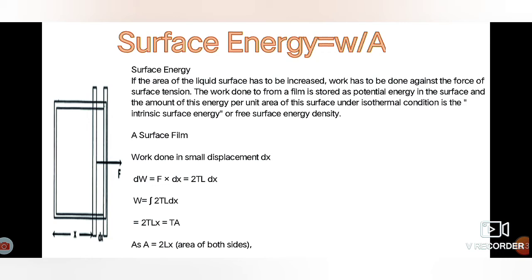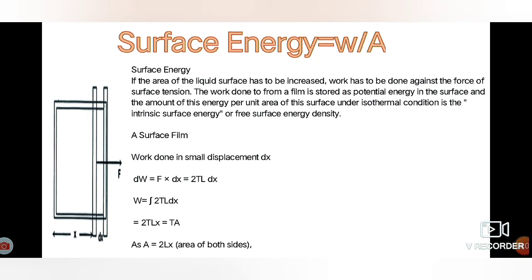To see the derivation, consider a rectangular wire as shown in the figure, dipped in the soap solution. Let us take a sliding wire shown vertically, and if we move this sliding wire, the soap film formed on the rectangular wire will increase its area, and suppose dx is the displacement of the sliding wire.